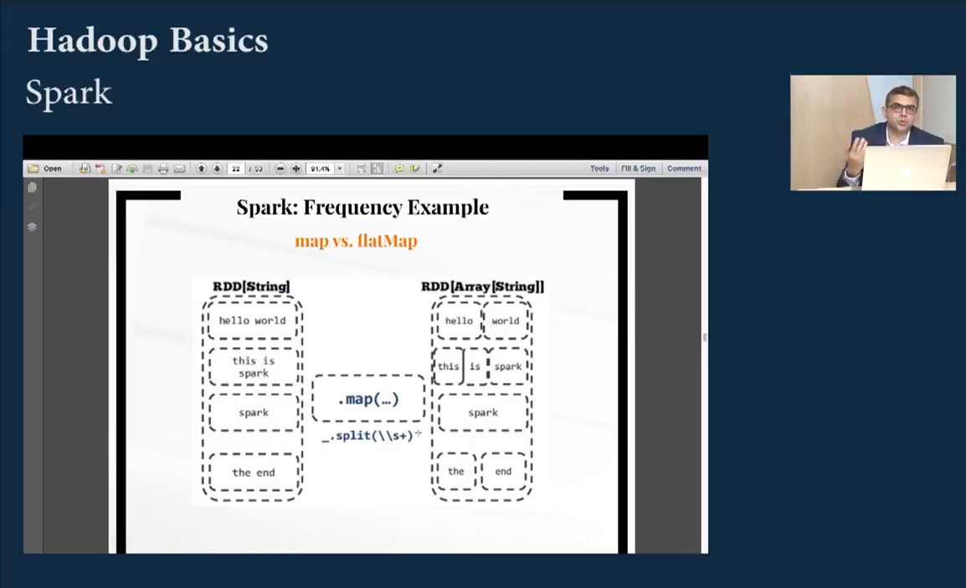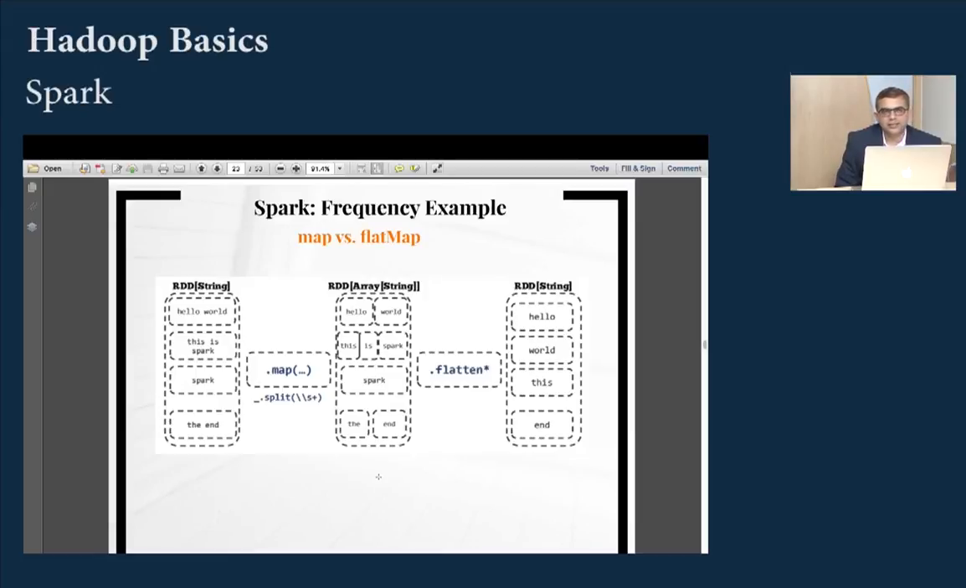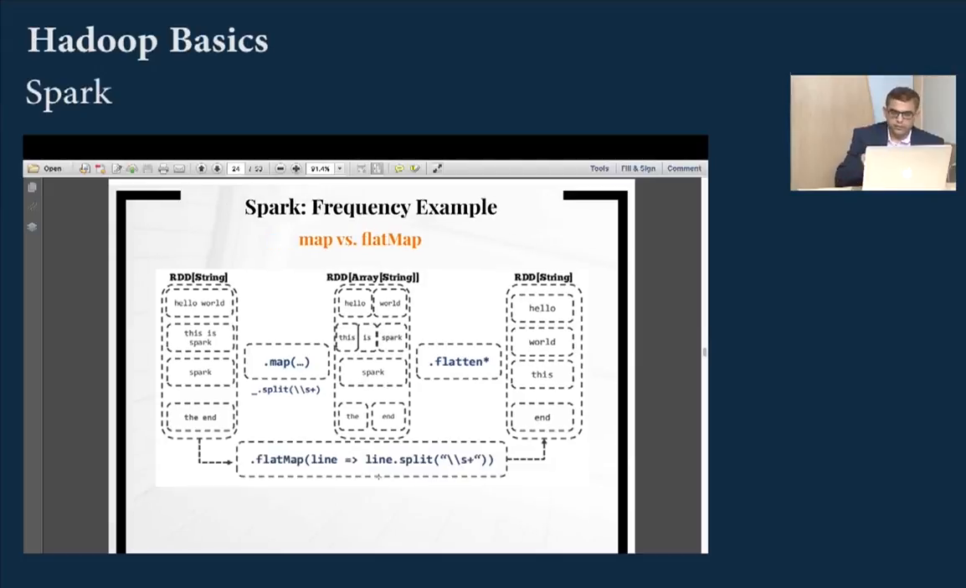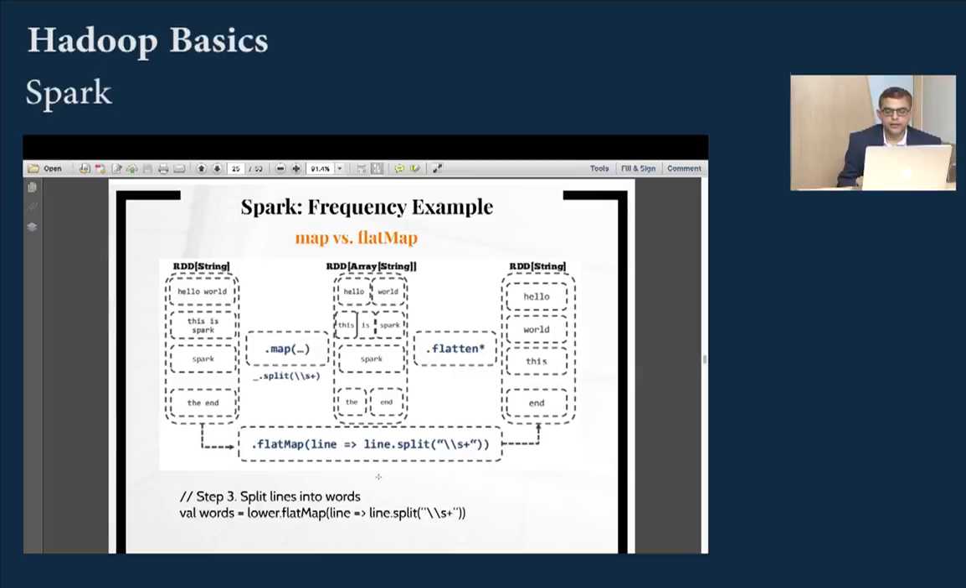But if we want to convert this to a single dimension array, we would use something called flat map. In flat map, once you break a string and create a multi-dimensional array, flatten will create that as a single dimension array. So what we now get is hello world, this, end, and all the words one by one. Right now we've taken a list of sentences, broken them based on strings, and flattened them as a single array. That is done. So here it is, the code for doing a flat map.